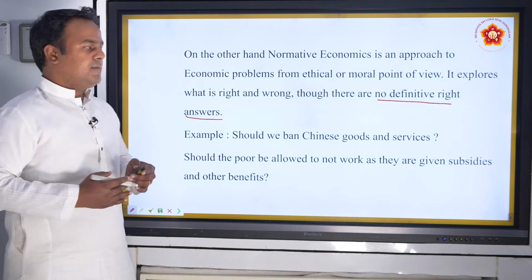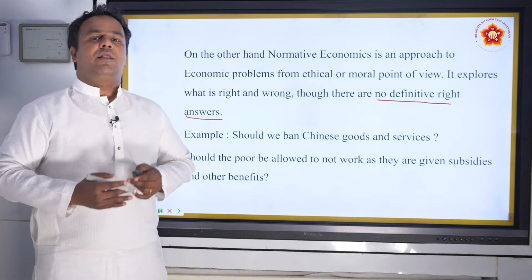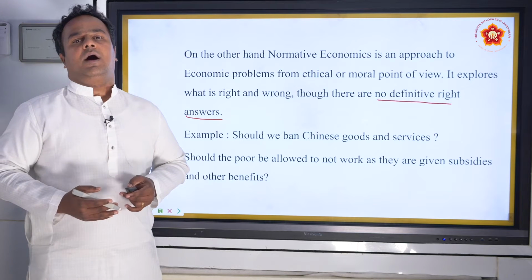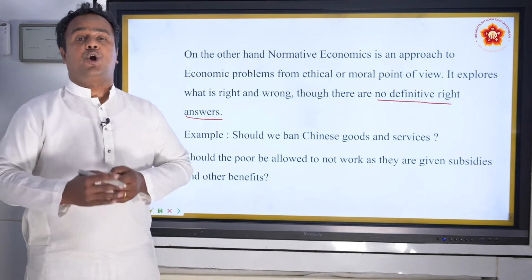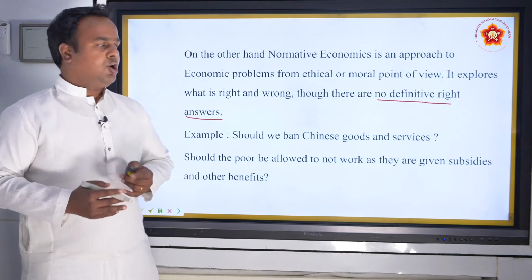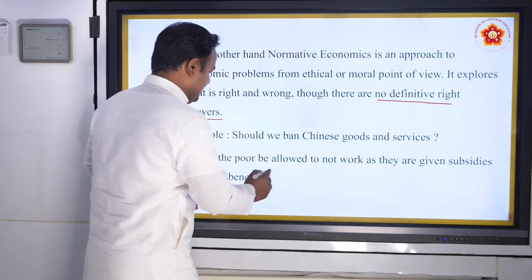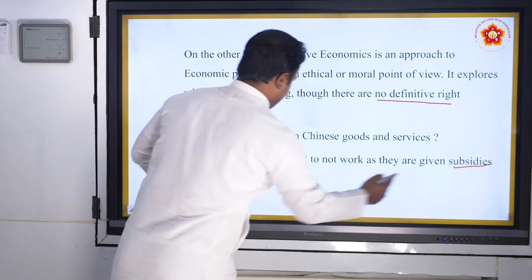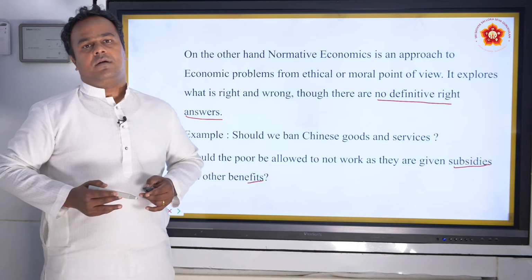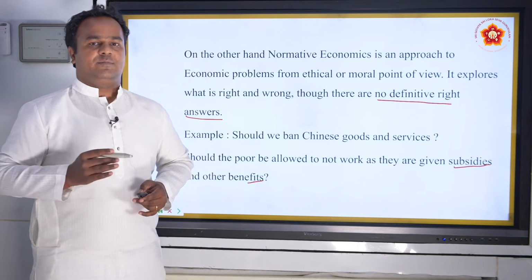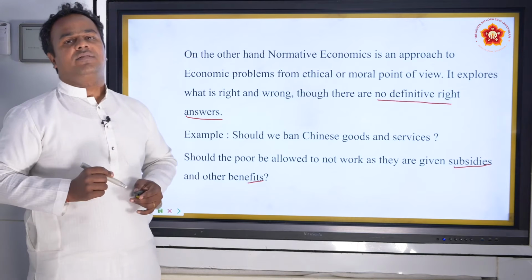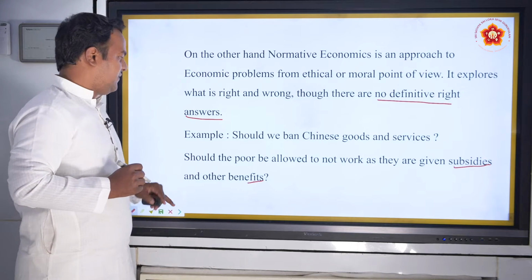Another example is, if government gives a lot of benefit to a poor person, should a poor person be allowed not to work? Should a society encourage a poor person to depend on the government benefits, subsidies and benefits given by the government? Is it morally right? I hope you understood the difference between positive and normative economics.